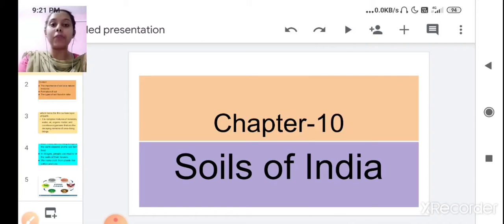So in that we have learned about the two types of natural resources. One is renewable and another one is non-renewable natural resources. So children, can you give me the example of renewable natural resources? Very good. Air, water, soil are the example of renewable natural resources.